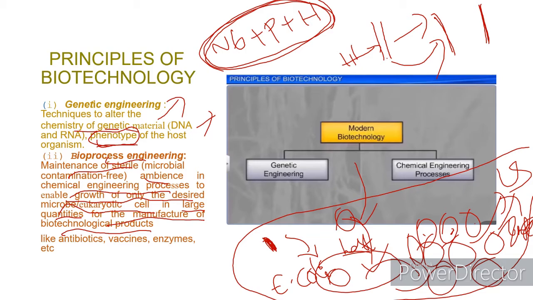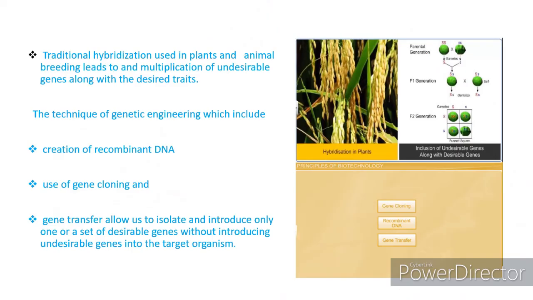So in order to prevent other bacteria entering the process, we have to sterilize it. We have to maintain the sterile ambience in order to get the desired cell in large quantities in the manufacture of biotechnology products. What are these final end products? They may be antibiotics, vaccines, enzymes, or genes, and so on.